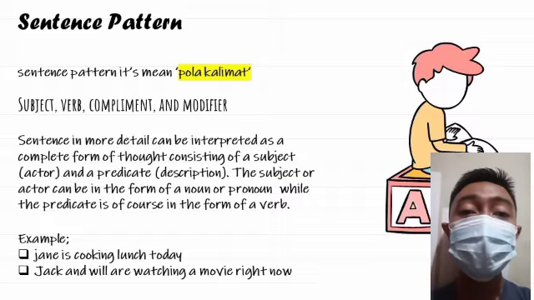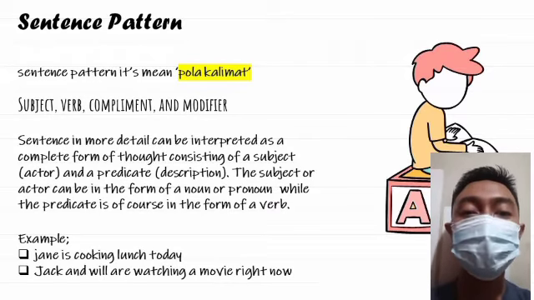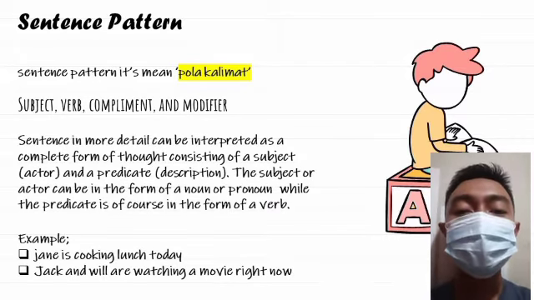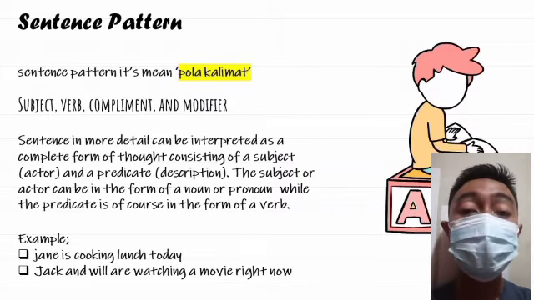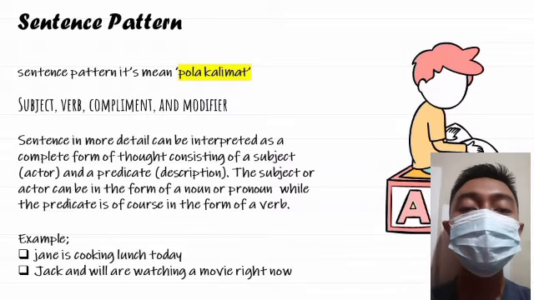The subject is the actor of the activity in the sentence. The actor is not only a person, but nouns, animals, and plants can also be called a subject if in that sentence they act as an actor. In English, the subject can be a pronoun, such as I, they, we, he, she, it. However, the subject can also be a name like Anna, John, Budi, Jack, Jen, and others.